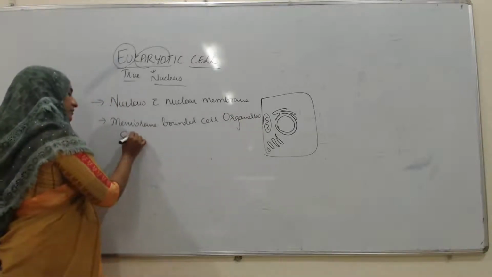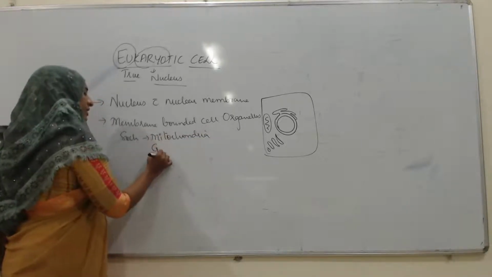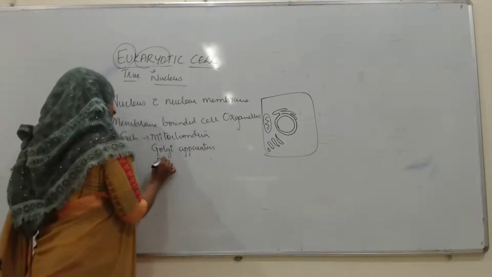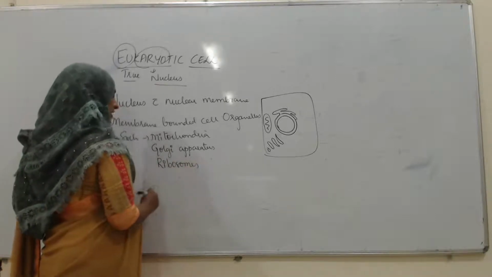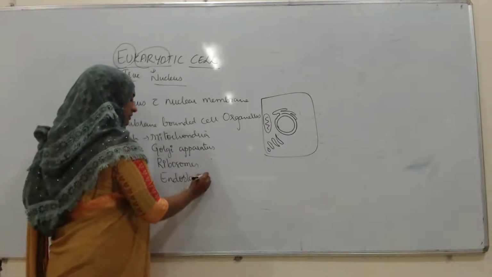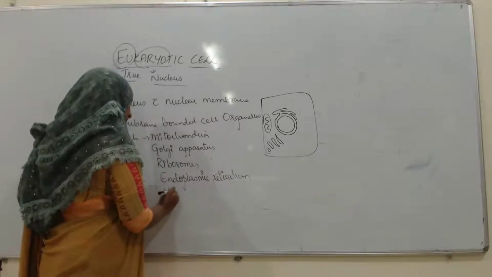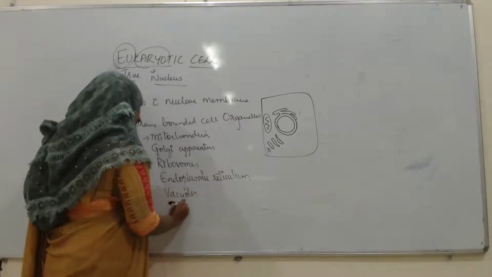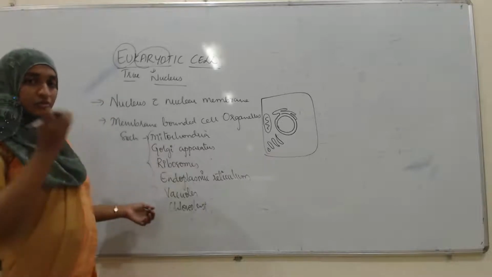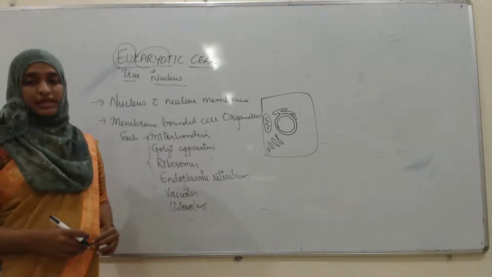such as mitochondria, Golgi apparatus, ribosomes, endoplasmic reticulum, then vacuoles, then chloroplast, etc. So all these cell organelles are present in the eukaryotic cell, but all these cell organelles are absent in the prokaryotic cell.